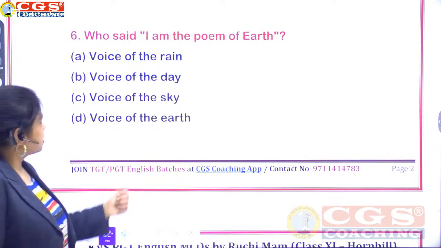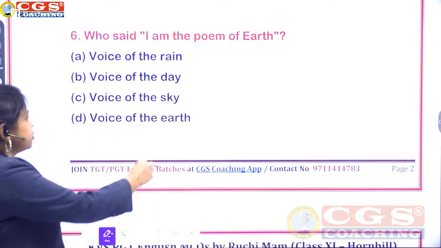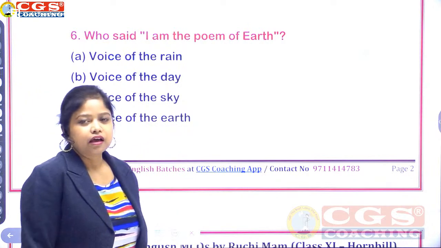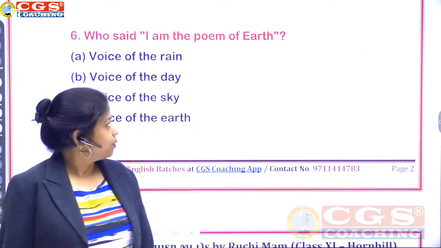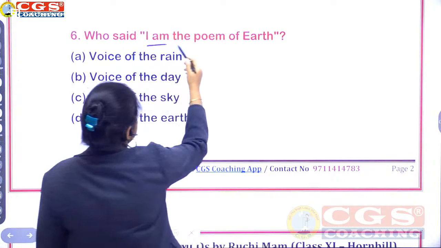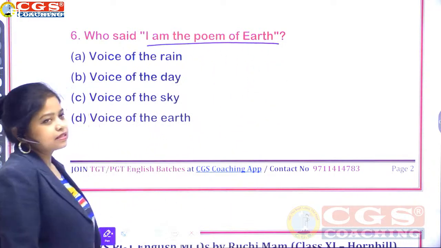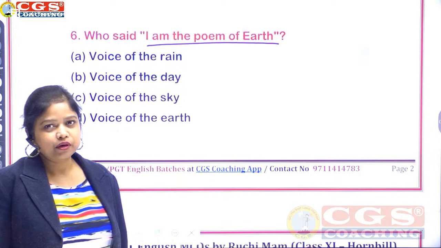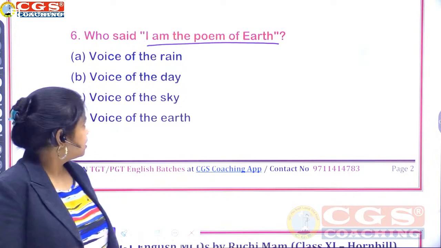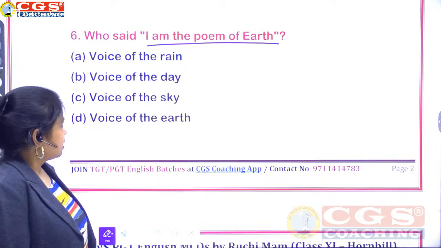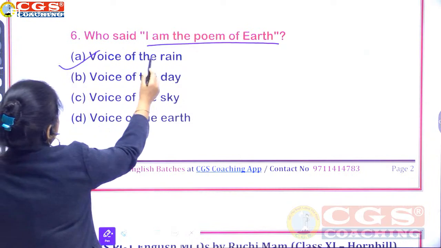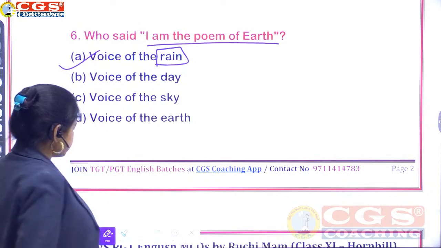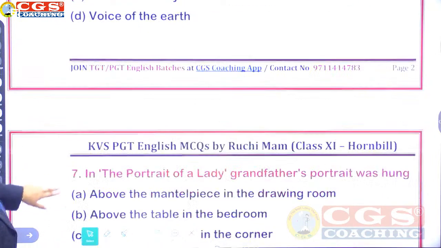Now, question number 6 focuses on who said, I am the poem of earth. Was it voice of the rain, voice of the day, voice of the sky, or voice of the earth? Very popular poem. Please remember this line from this poem. It is very important from the questions' perspective. It's rain. Voice of the rain. Correct answer.